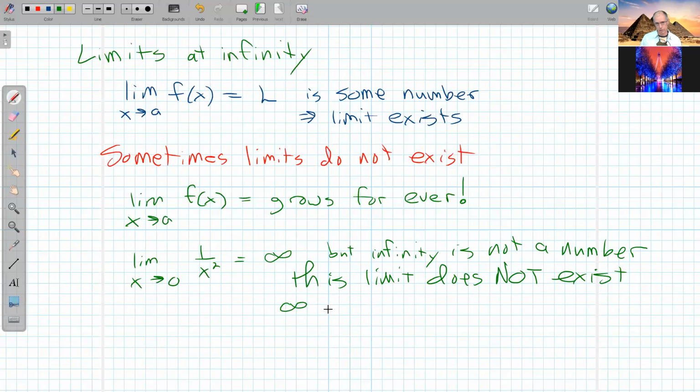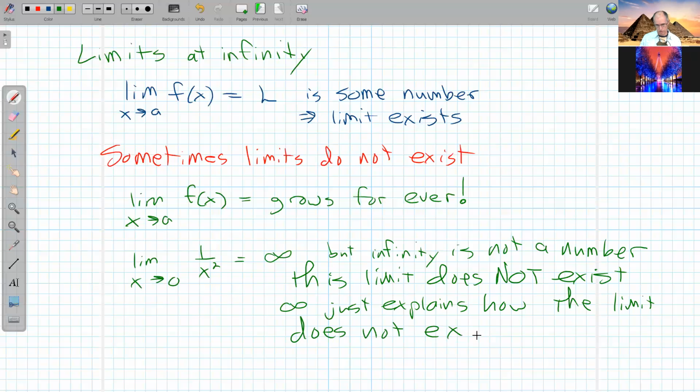So that's one way a limit does not exist. Another way the limit does not exist.